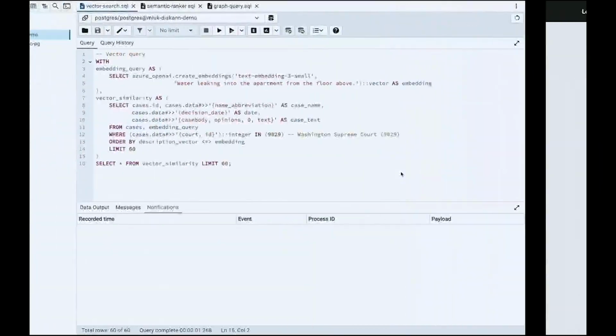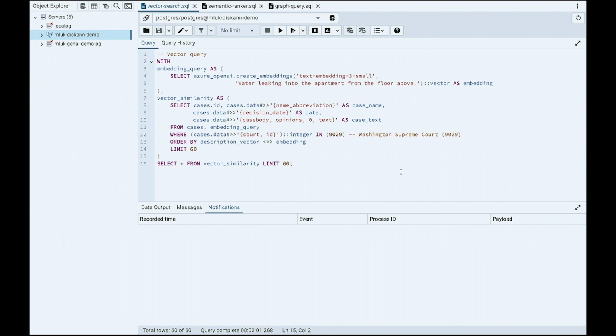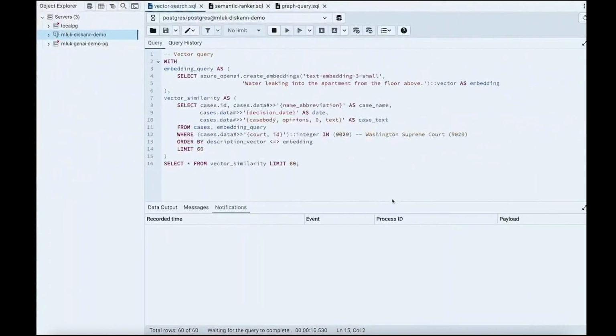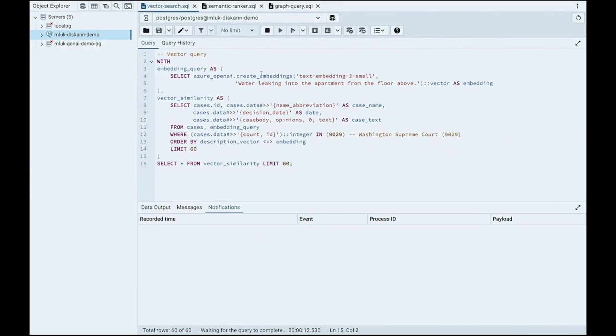And to give you a little bit of a look at the underlying queries that we used for this application, here is an example of the vector search that this application generates. While it's connecting, we can explain the query.